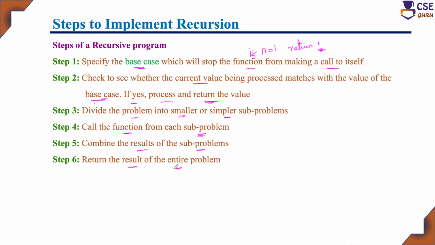Okay, simple steps. First step is to specify the base case for that problem. Second step is, for the given input, check whether it matches with the base case. If yes, return the proper value. Step 3 is, if the given input does not match with the base case, divide the problem into its smaller versions. And step 4, using the recursive call, find the solution for its smaller versions. Step 5, combine the results of the smaller versions. Step 6, return the final result. So for any given problem, if you want to solve using recursion, you need to follow these steps. That is the common steps to solve any problem using recursion.